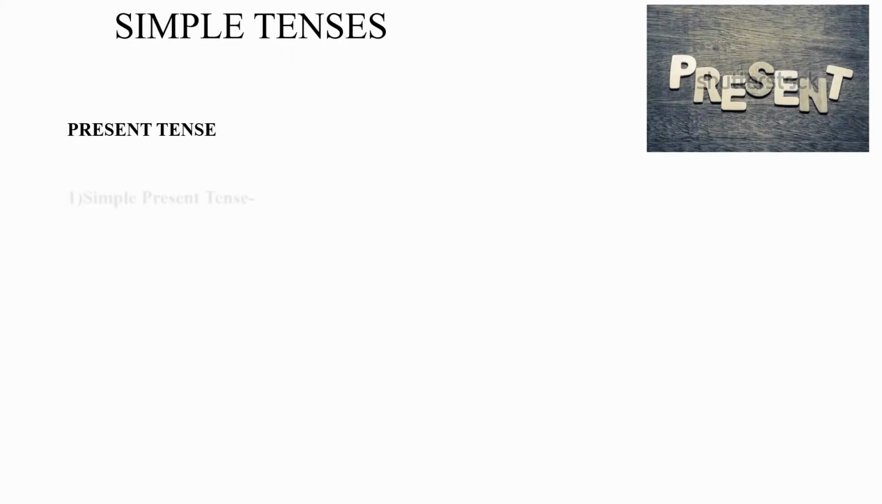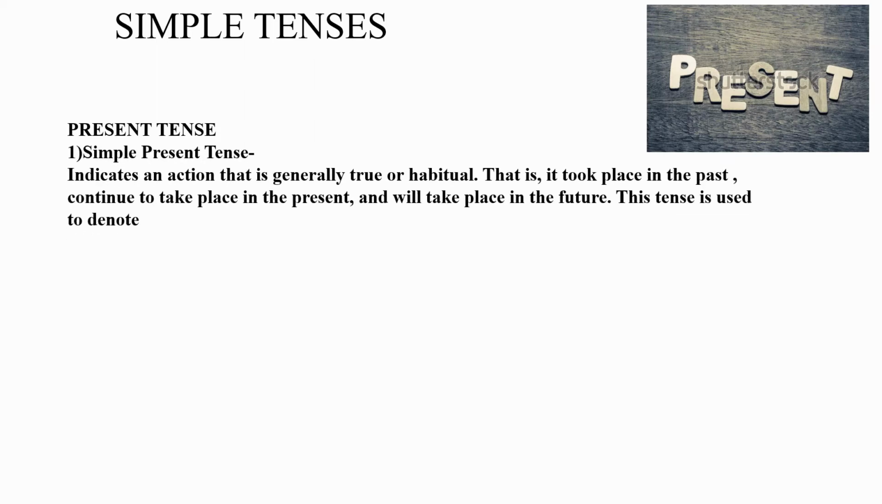So students, let us start with simple tenses. First is present tense, simple present tense. The simple present tense expresses an action that is happening now. It indicates an action that is generally true, or habitual, or is done on a regular basis. That is, it took place in the past, continues to take place in the present, and will take place in the future. This tense is used to denote, first, a habitual action.